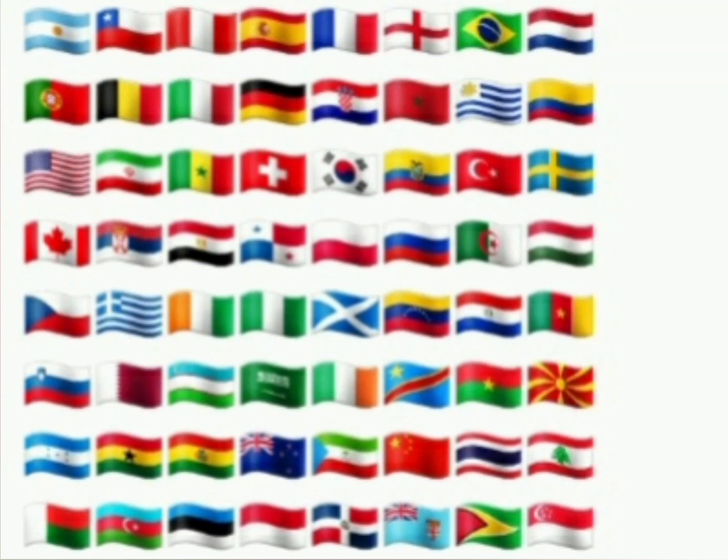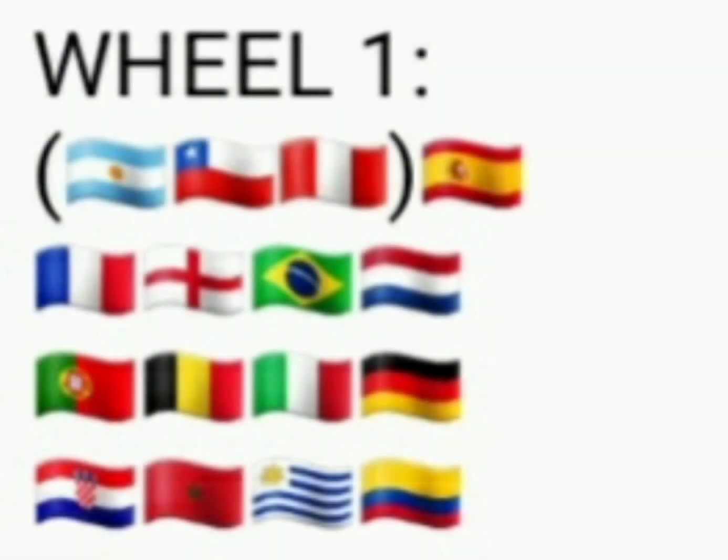This is the Pes World Cup 2025 draw, and today we will find out in which group each of the 64 participating countries will be. We're starting off with Wheel 1, which is actually split into two wheels because the hosts have their own wheel.